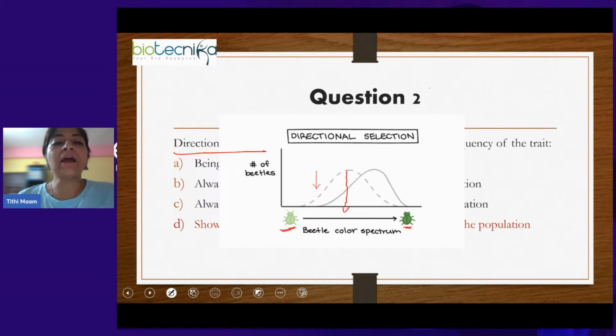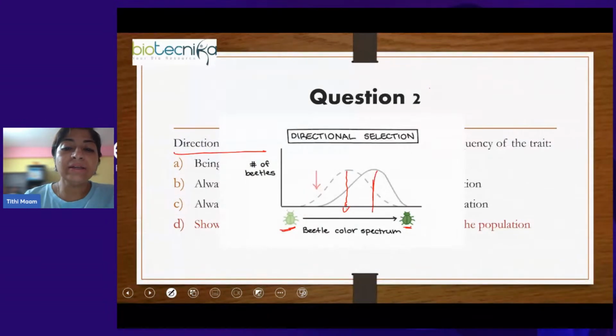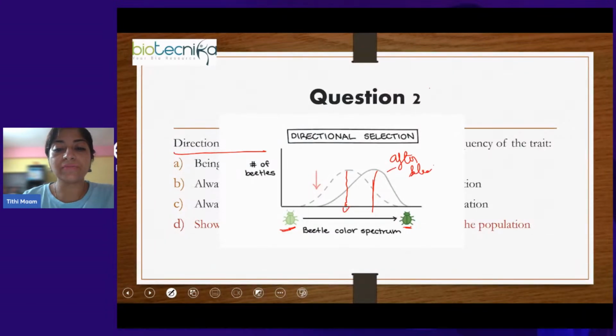But after directional selection, what happened? Maybe this phenotype had some selection disadvantage, and because of that, after some generations, this is the population after selection. This shade of green is darker than this.